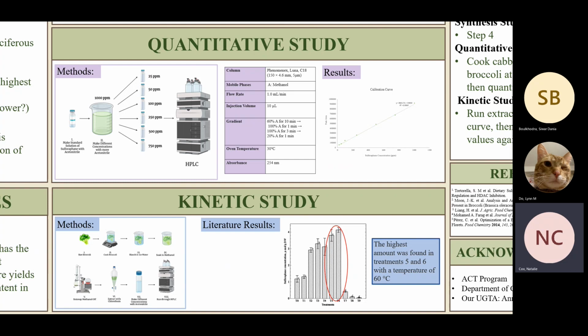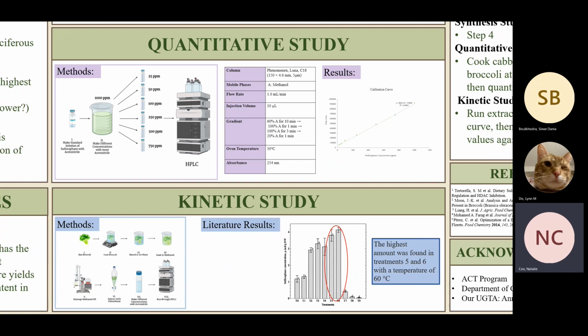For our kinetic study, we still need to run our extracts against our calibration curve and plot a concentration versus temperature graph. However, here is a concentration versus temperature graph from the literature to give some idea of what our data may look like. The literature shows that the highest amount is found in treatments 5 and 6, with a temperature of 60 degrees Celsius. As the temperature increased, the sulforaphane content decreased.